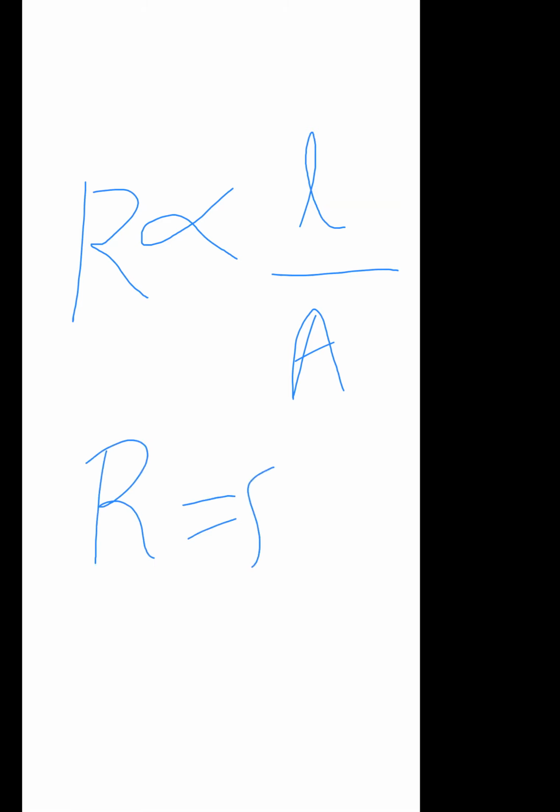So what we will do? We will take R is directly proportional to L by A. This is the formula of the laws of resistance. This proportionality is there, and that proportionality constant we use as rho. Rho L by A we call it. So based on this principle formula, R is directly proportional to L.